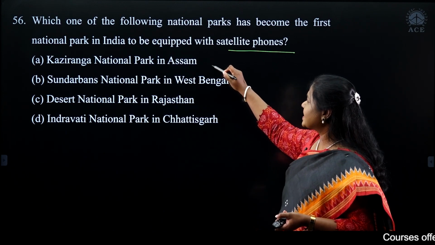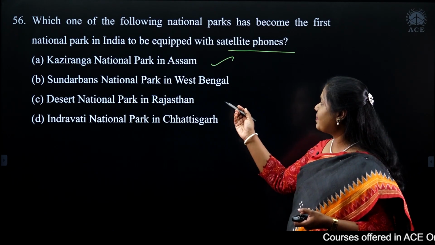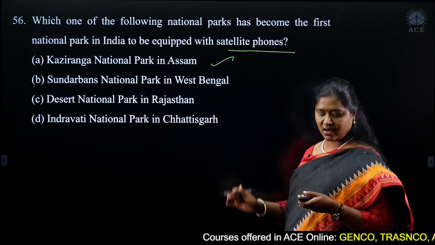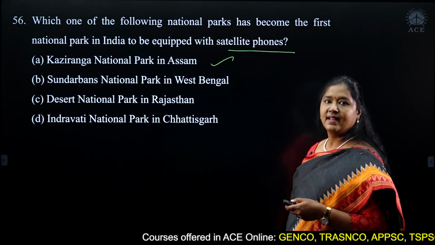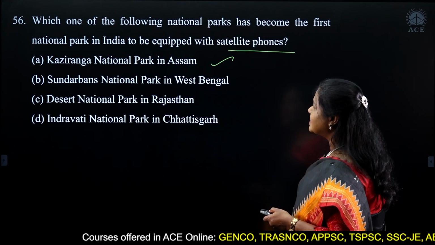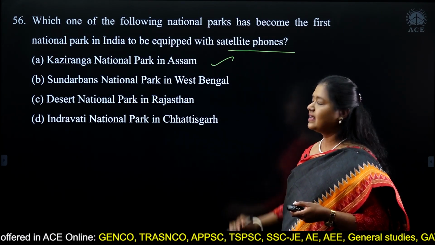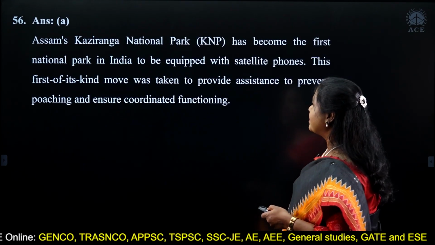So the Kaziranga National Park in Assam has a large area, and there are a lot of issues in terms of mobile network and connectivity. That is the reason they have equipped this. BSNL is providing this facility for them, just for your information.